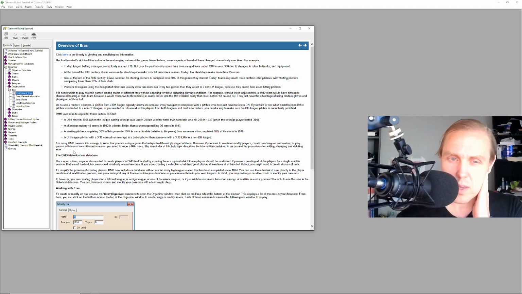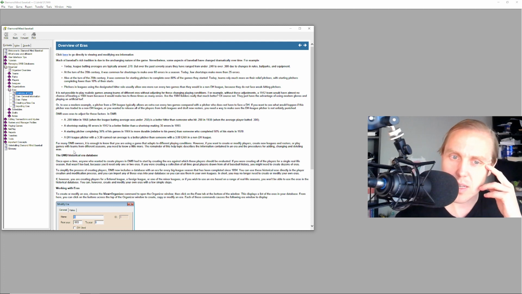At the turn of the 20th century, it was common for shortstops to make over 60 errors in a season. Today, few shortstops make more than 25 errors. Also, at the turn of the 20th century, it was common for starting pitchers to complete over 80% of the games they started. Today, teams rely much more on their relief pitchers, with starting pitchers completing fewer than 10% of their starts. Actually, today, in 2023, if you throw a complete game, it's a miracle.